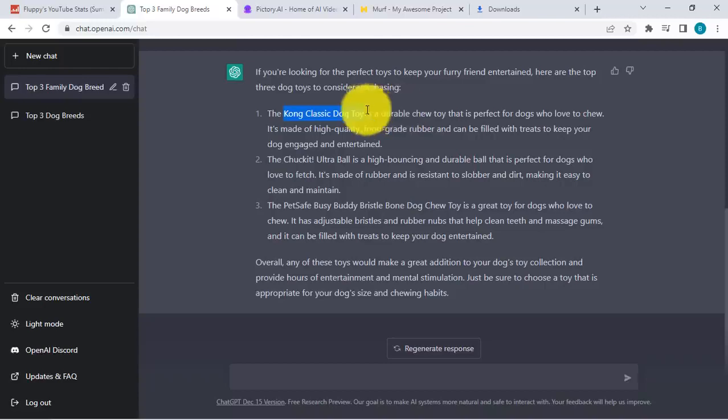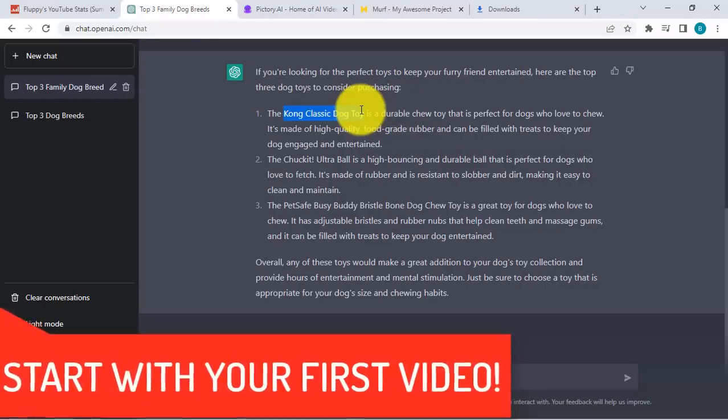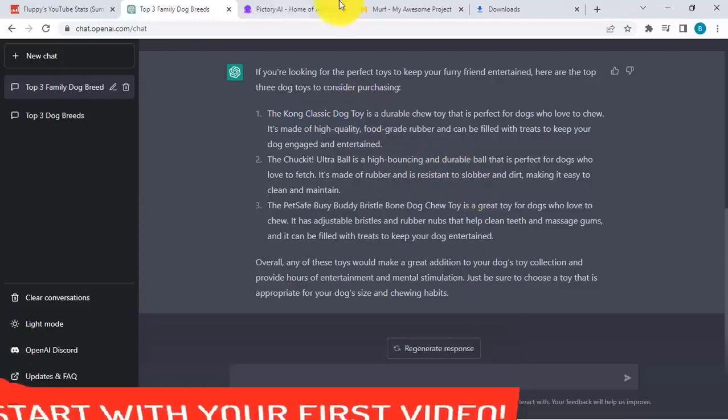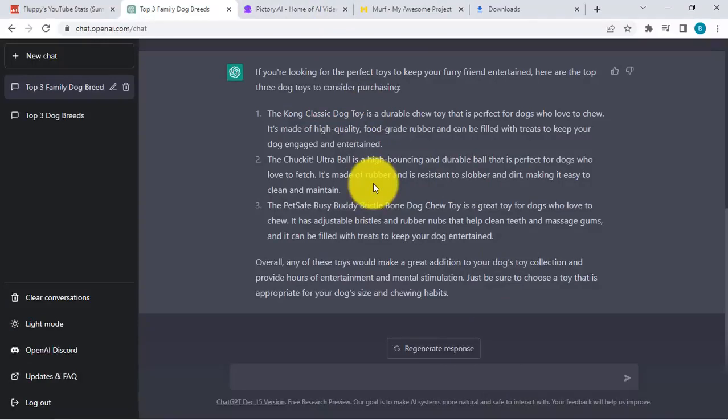Okay, so the action step that you need to do is just start with one video. You just need to have an idea, a video topic, start it over here, and then create your first video, because once you get through your first one, which is the hardest, then the rest is easy because it's a rinse and repeat process.